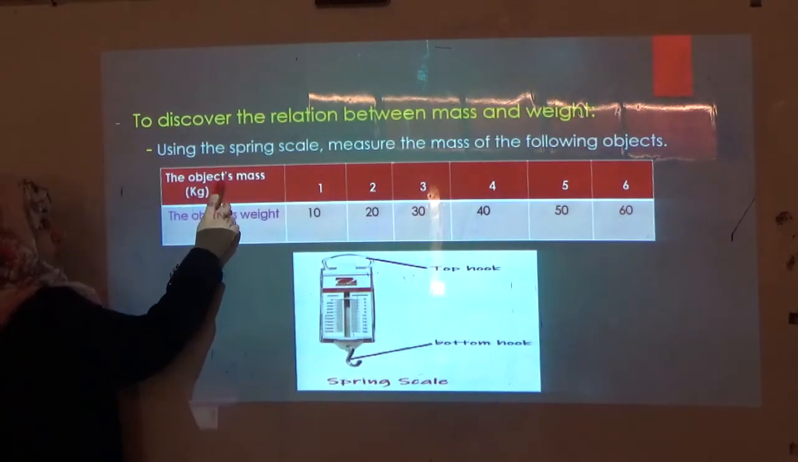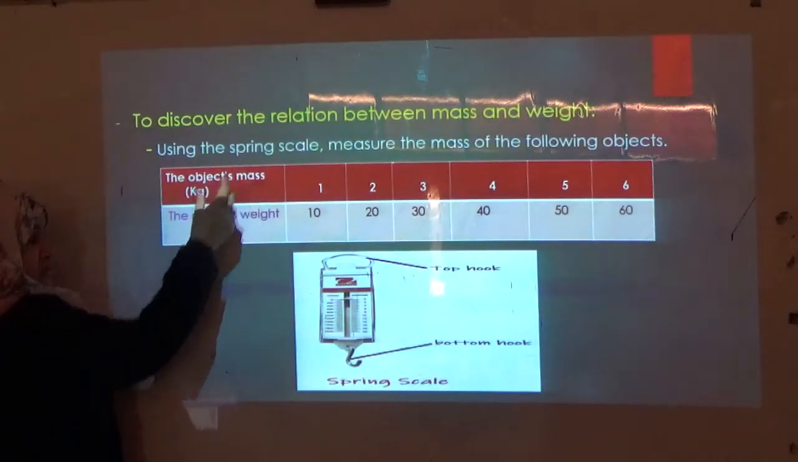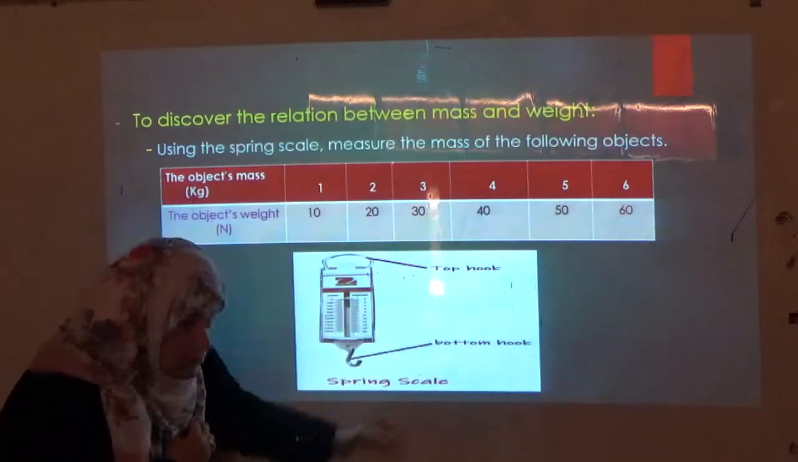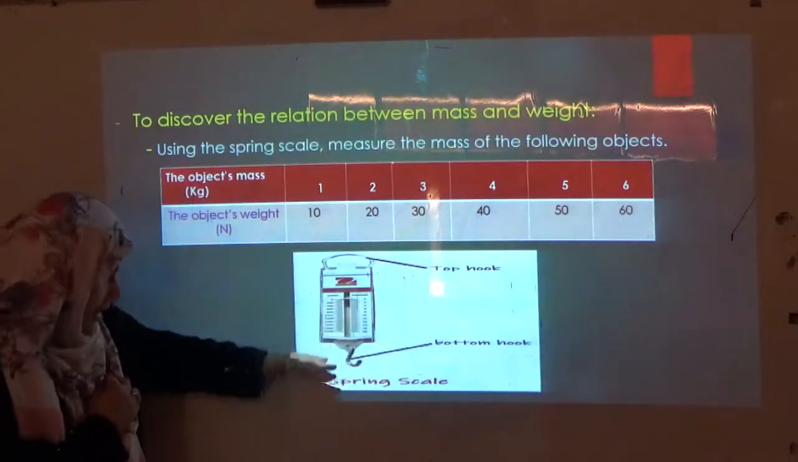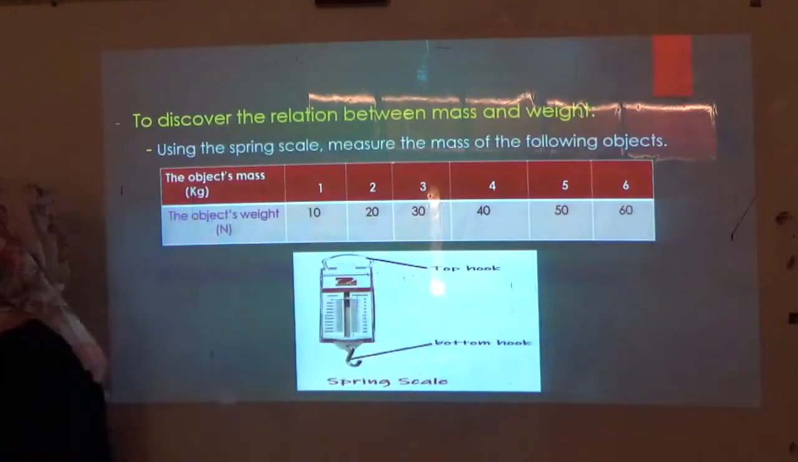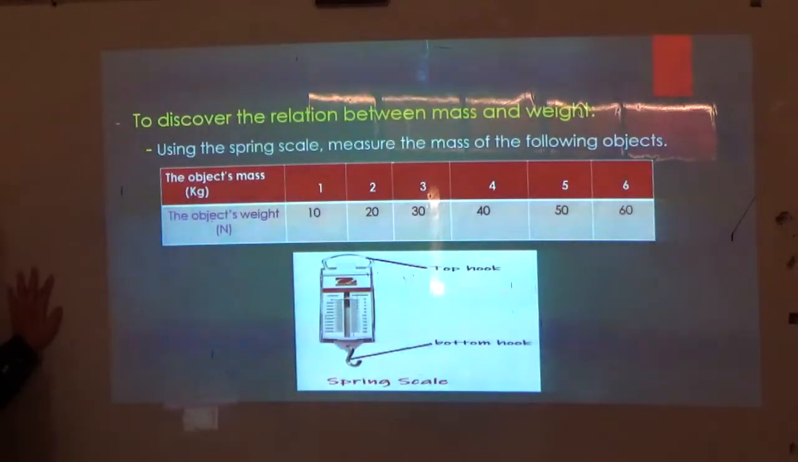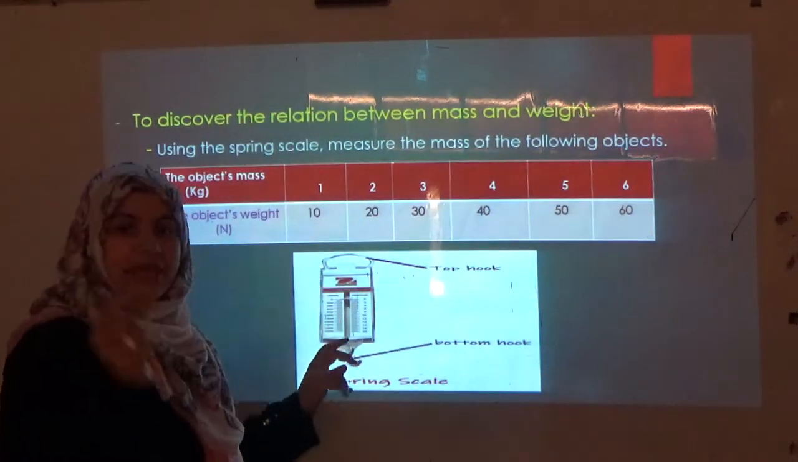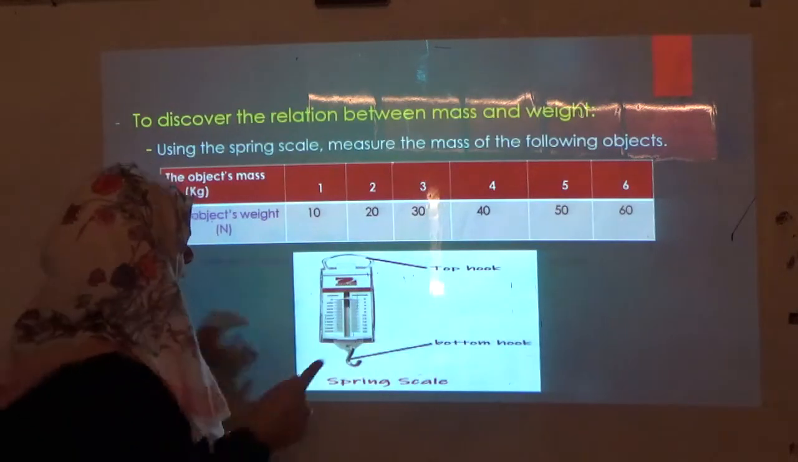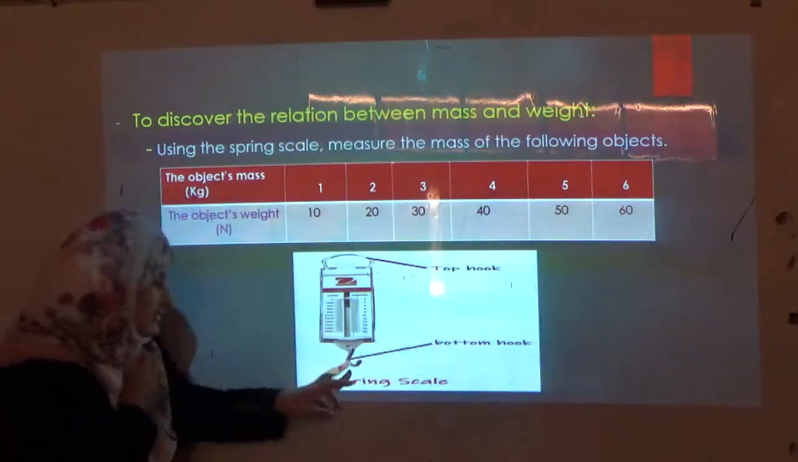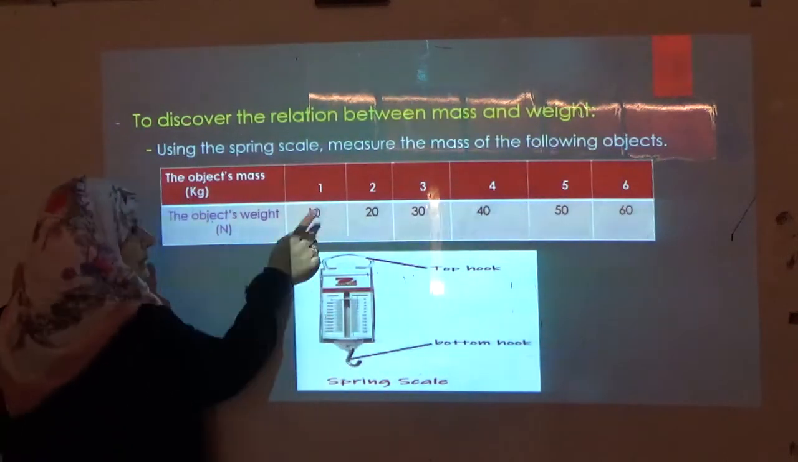If you have a mass of 1 kilogram and you put it here at the bottom hook, the object that has a mass of 1 kilogram will be pulled down, and the pointer will stop at 10 Newton. From the experiment, we concluded that for an object whose mass is 1 kilogram, I put it here in the bottom hook. It will be pulled down, and the pointer will stop at 10 Newton.